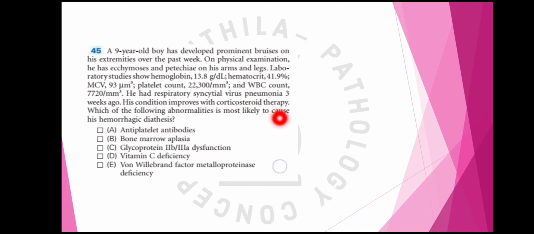We know that acute ITP is a self-limiting disease, but sometimes when there is marked thrombocytopenia or bleeding tendency, then steroid therapy is given, which is curative. Now, which of the following abnormalities is most likely to cause this hemorrhagic diathesis?